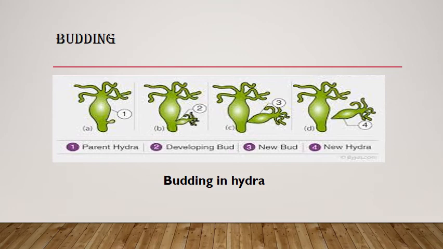As in the picture we can see, in the budding process first an animal gives rise to a small bud. Then slowly this bud grows, and after some time, when this bud is completely grown on the mother animal, at this stage it finally separates from the parent animal. This process is known as budding.